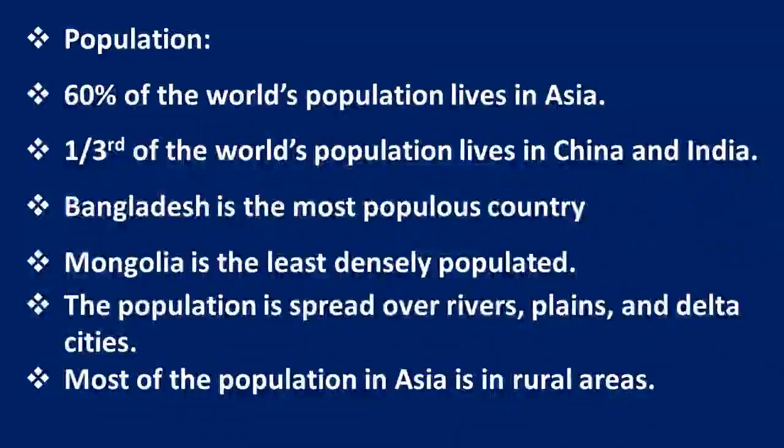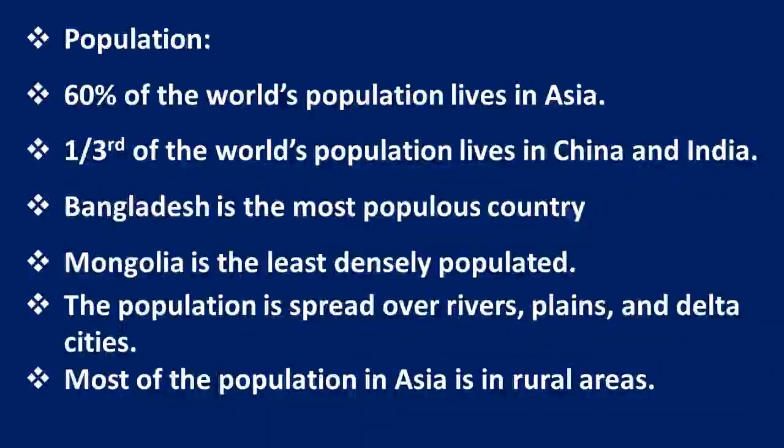Population: if we see, 60% of the world's population lives in the Asian continent. As we know, China is the first most populous country and India is the second. One third of the world population is there in these two countries only.